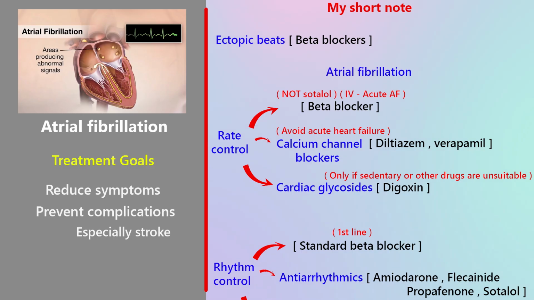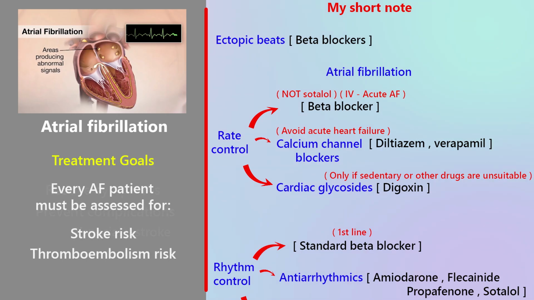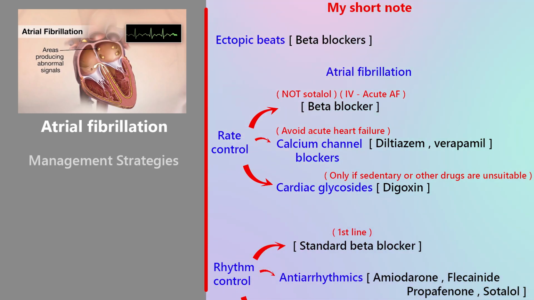Now, students, treatment in AF is always guided by two main goals: reduce symptoms, such as palpitations, fatigue, shortness of breath, and prevent complications, most importantly stroke. Also prevent other thromboembolic events. Every AF patient must first be assessed for stroke risk, thromboembolism risk. This assessment comes before any drugs are started. Never skip this step.